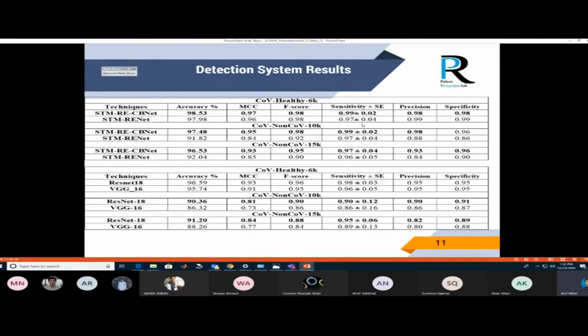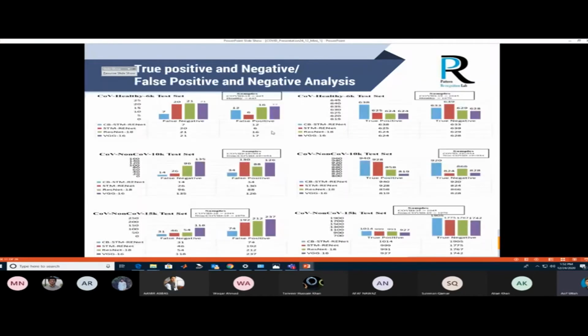Here we have increased the sensitivity rate, which is very important because sensitivity relies on true positives and false negatives. True positive means a true prediction. False negative means a person is infected and you say he is not infected, so he will infect the whole population. So reducing false negatives is a challenge.